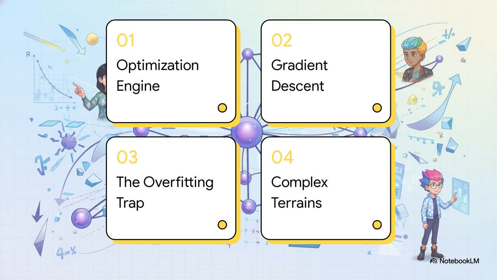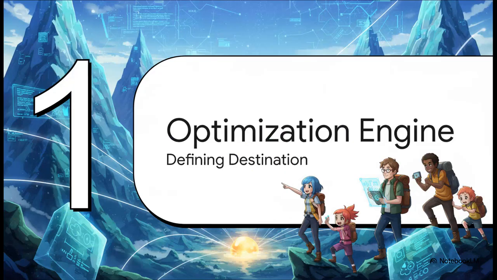Okay, let's dive into this. Here is our roadmap for the trek. 1. The optimization engine. 2. The gradient descent journey. 3. The overfitting trap. And 4. Navigating complex terrain. Starting with Section 1, the optimization engine, defining our destination.